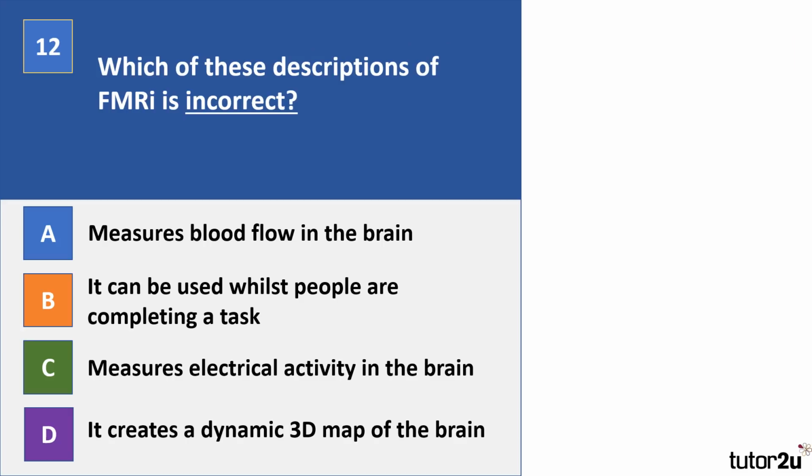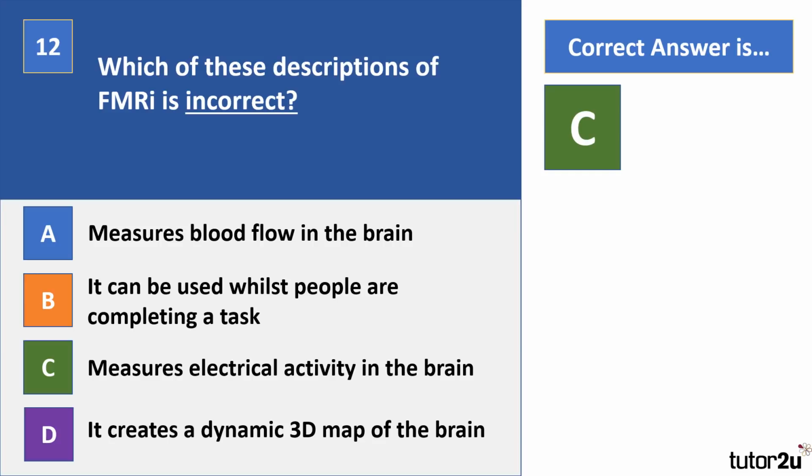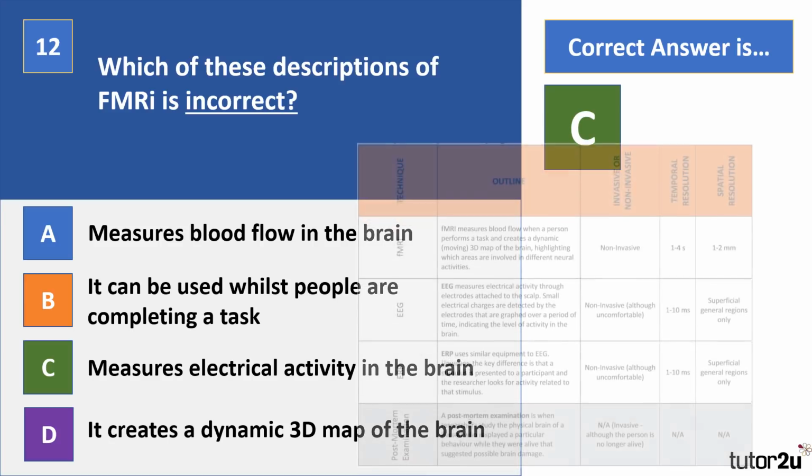Question 12. Which of these descriptions of FMRI is incorrect? So A, B, C or D. So pause the video. Okay, so the correct answer there is C.